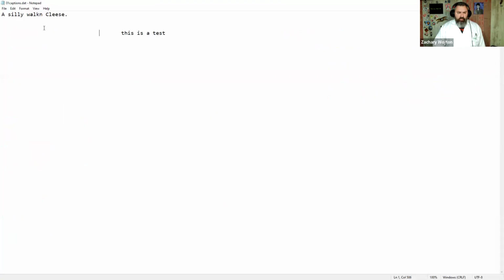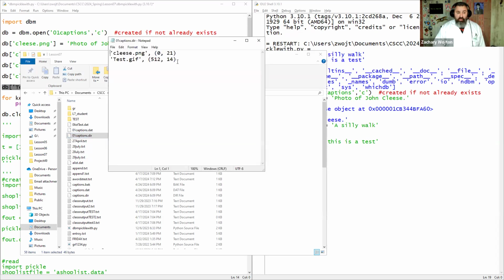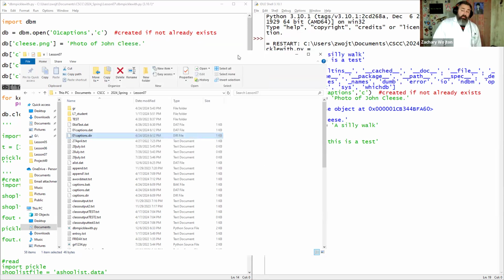It looks pretty bizarre, right? And then when you open up the captions dir, it looks sort of bizarre too. It has indices, from the end to the beginning, all kinds of weird stuff, right?